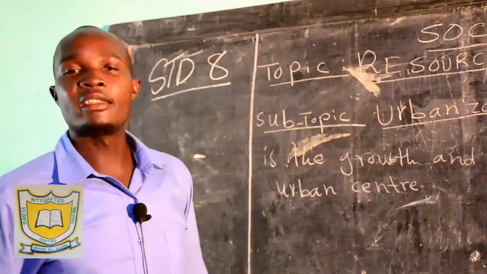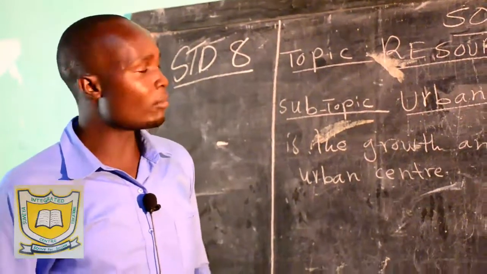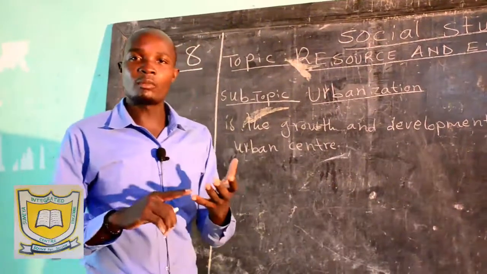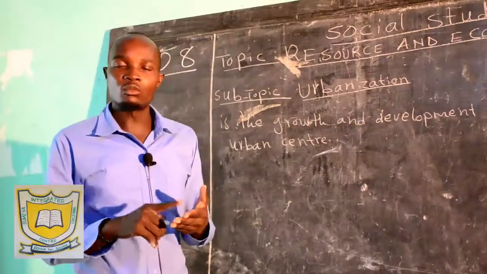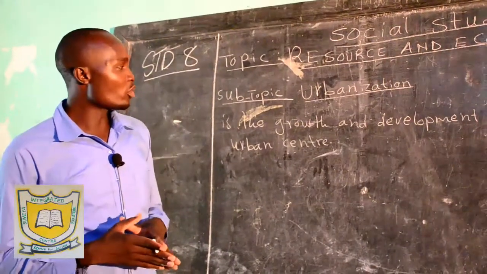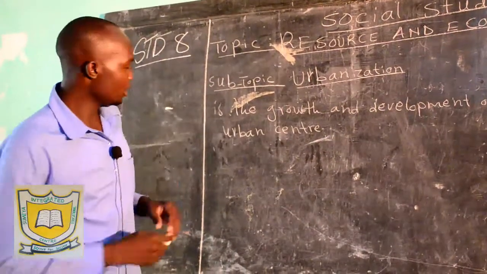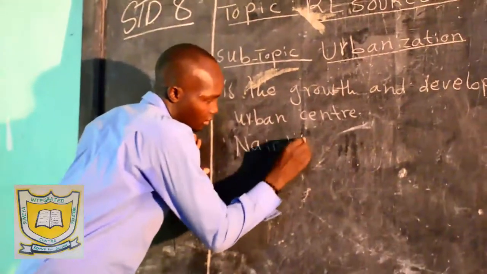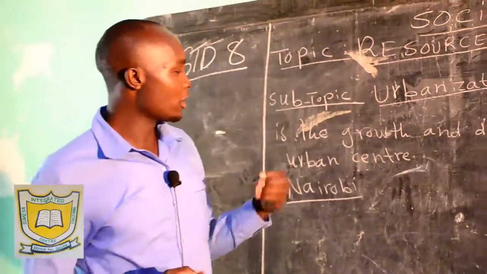So we are going to look at the major urban centers in Kenya. For example, we have Nairobi, which is the capital city of Kenya. Talk about Mombasa, we have Thika, we have Eldoret, we have Kisumu, we have Malindi, then talk about Lamu. So we are going to look at this one by one. We shall start with Nairobi. Nairobi, we are going to look at how it was established.